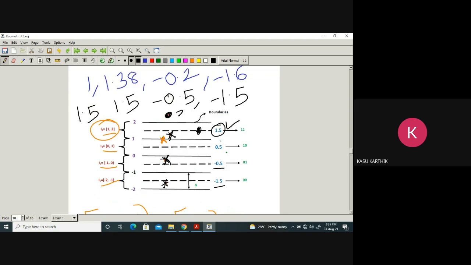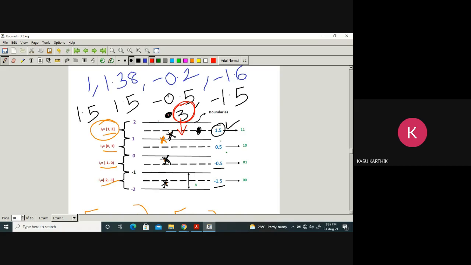It lies outside the quantizer limits. Then these 3 will be quantized to the nearest level, which is 1.5. If something lies outside the quantization limits, it will be quantized to the nearest level. But this is a special case.